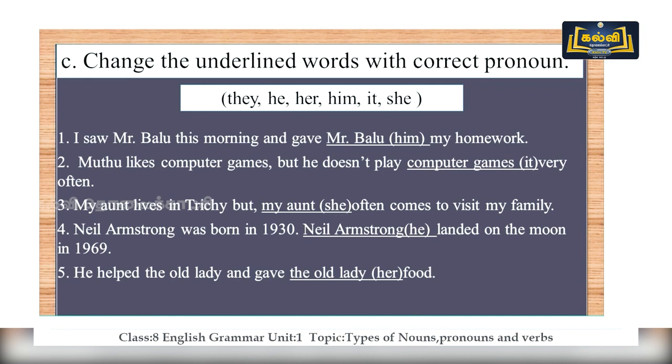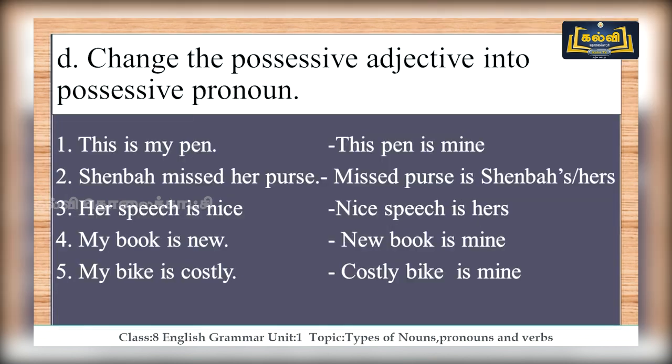We are replacing Mr. Balu with him in the first sentence. And computer games, as it is an object, we are replacing with it. Okay. And my aunt is a woman, so we are replacing it with she. And Neil Armstrong is a male, so we replace it with he. Old lady is a woman and it comes as her. So these are the answers for the exercise. And now you are going to change the possessive adjectives into possessive pronouns. This is my pen. So how can we change that? This pen is mine.